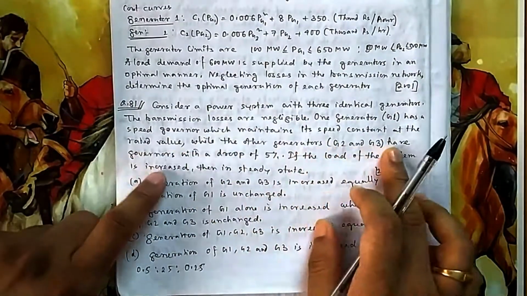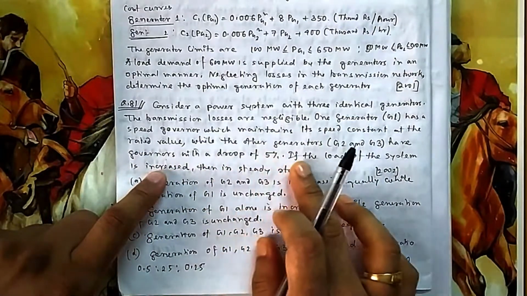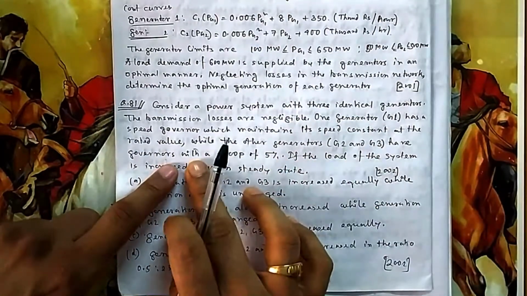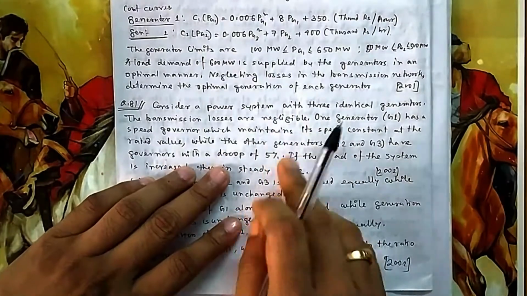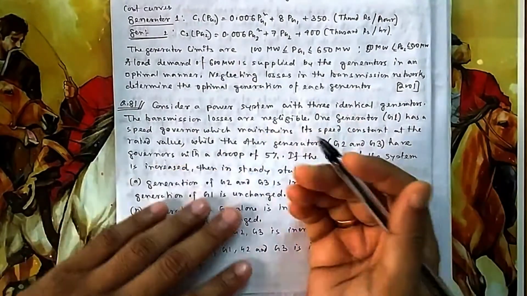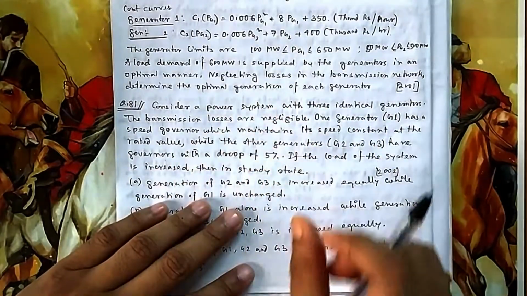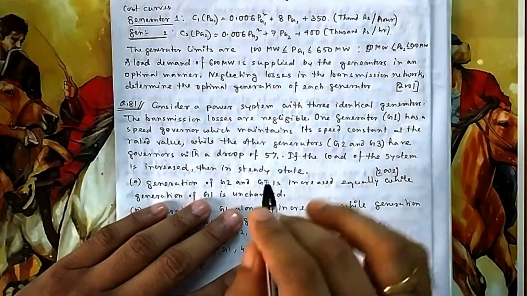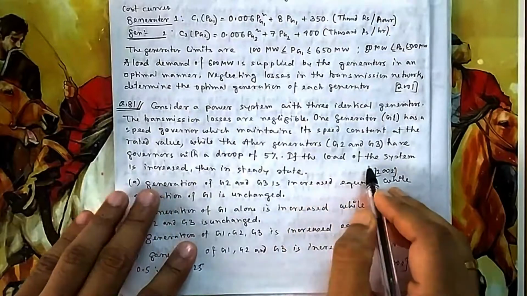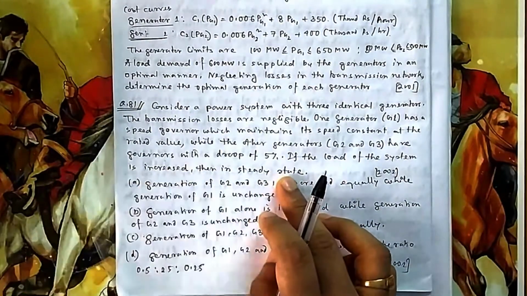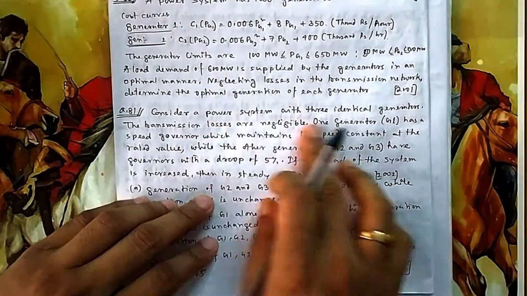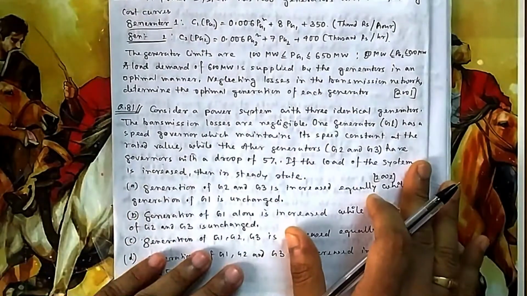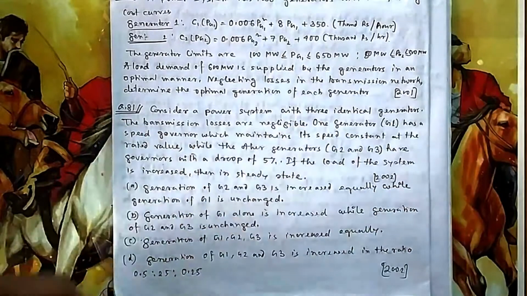While the other generators G2, G3 have a governor with a droop of 5%. That means droop of 5% means if you increase the output, there will be a drop of 5% in the frequency or in the speed. If the load of the system is increased, then in steady state what will happen? Now one thing you have to understand, because it is interconnected, the frequency should not change. All 3 should have the same frequency.